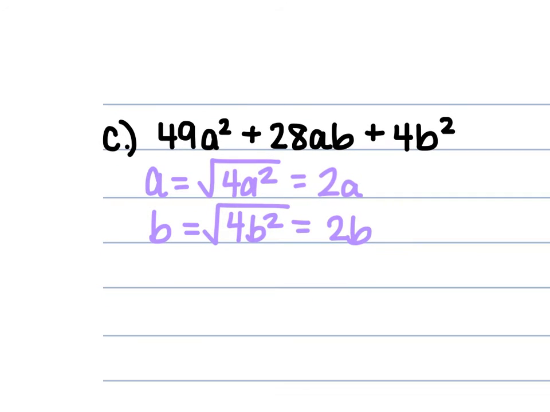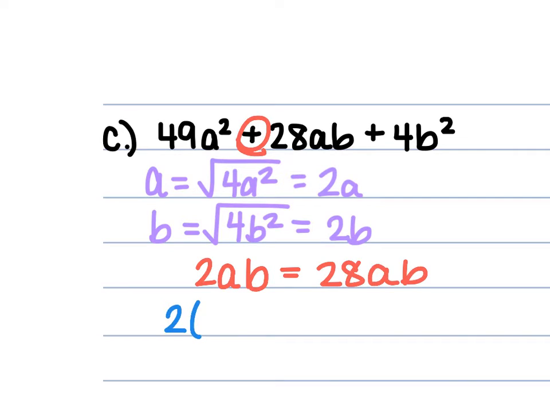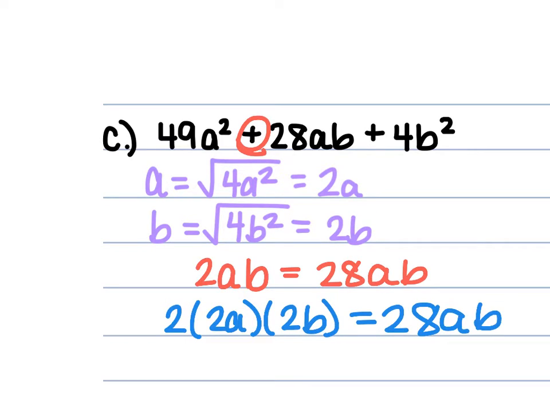Then plug those into your positive 2ab is equal to 28ab. Again, remember, you want to take the sign that's in front of that b term and keep it with the 2. So the 2 is either positive or negative based off of that sign in front of your b term. So if we plug these values in, we have 2 times 2a times 2b, and that should give us 28ab.